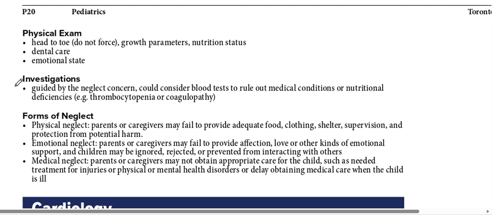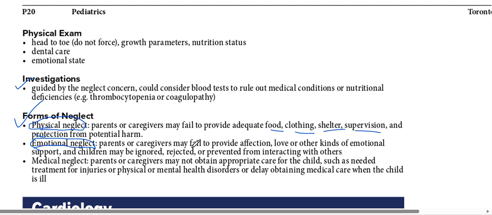Investigations are guided by the neglect concern; could consider blood tests to rule out medical conditions and nutritional deficiencies. Forms of neglect: physical neglect means the parents or caregivers may fail to provide adequate food, clothing, shelter, supervision, and protection from potential harm.